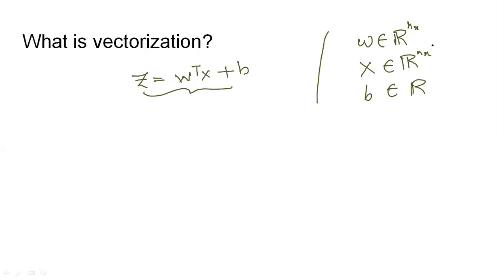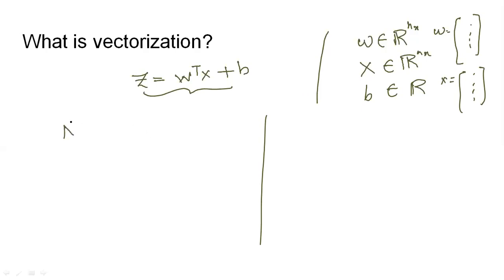Also, what we can see here is that W is a kind of vector, and this would be a kind of vector X, and both W and X have the same dimension nx, as we have already seen. Now let us look at what vectorized and non-vectorized operations can be performed on this equation Z. Firstly, let's take a look at the non-vectorized operation.